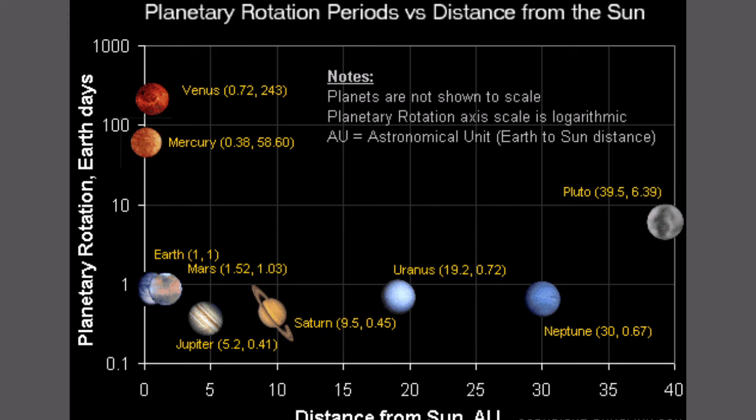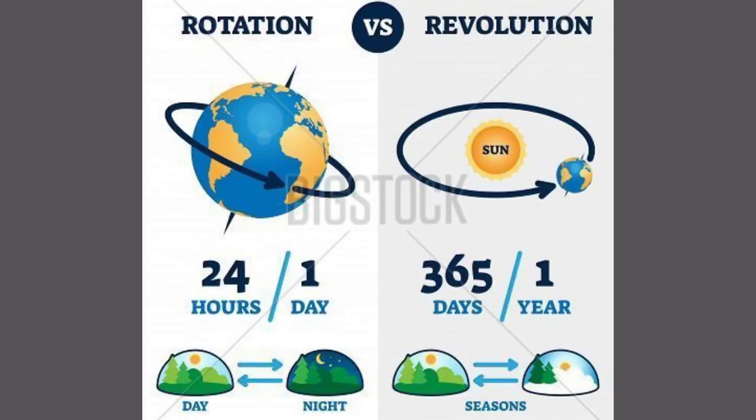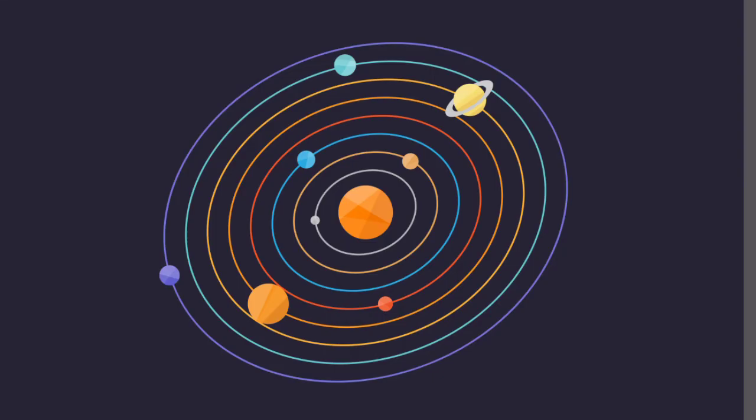All planets rotate on their axis in an anti-clockwise direction or from west to east. Venus rotates in a retrograde direction, that is from east to west. If observed from Venus, the Sun would rise in the west and set in the east. One complete orbit of a planet around the Sun is known as revolution.